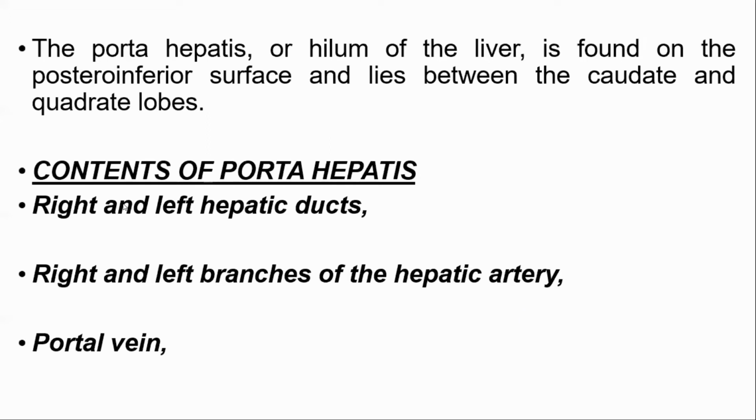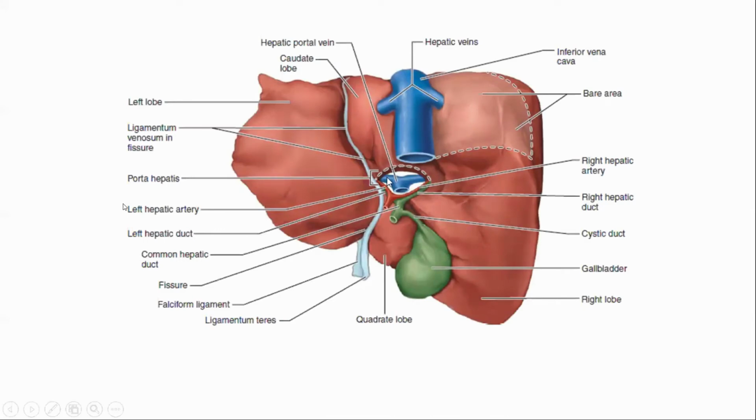The porta hepatis lies between the caudate and quadrate lobe. Right and left hepatic ducts join together to form the common hepatic duct; then the hepatic artery, and this is the portal vein. So these 3 structures are present in the porta hepatis. Portal vein and hepatic artery enter inside the liver through the porta hepatis. Then right and left hepatic ducts exit from the porta hepatis, which lies between the caudate lobe and quadrate lobe.